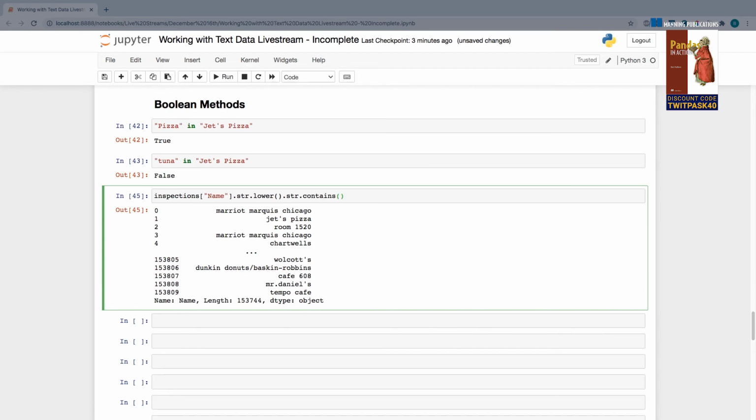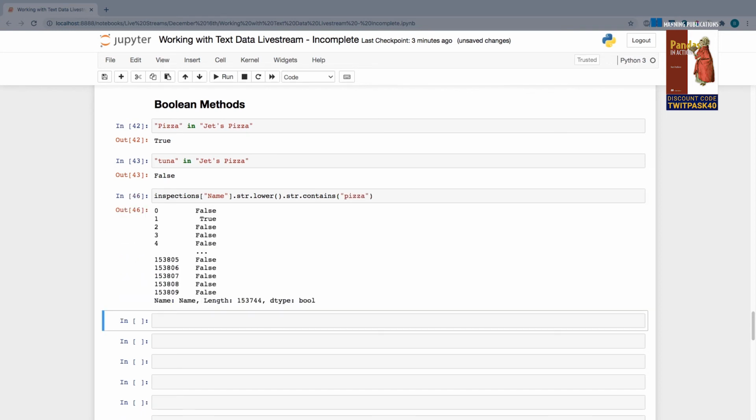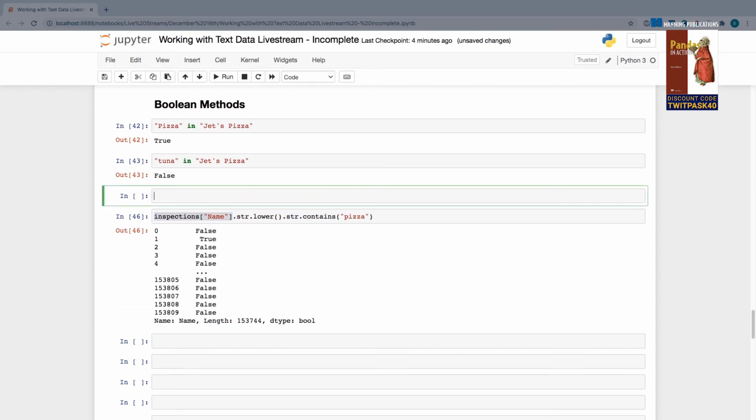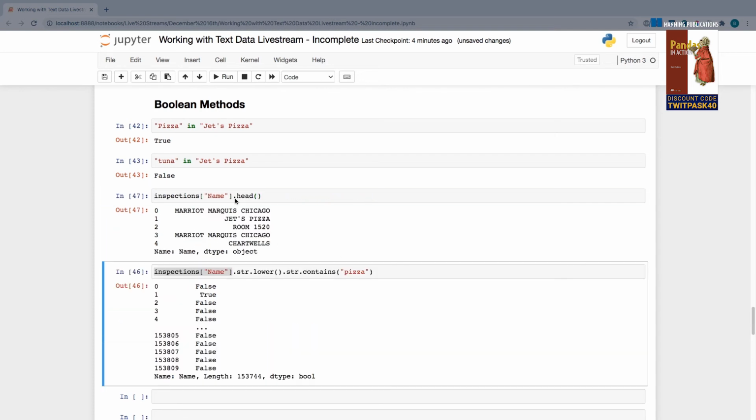Contains checks for the presence of a value or a substring in every one of the series values. What do I want to search for? The string of pizza. So I'm going to get a Boolean series, right? So we haven't extracted these rows yet, but we have a series where a false indicates that that row does not have pizza in its name, and a true indicates that it does. So just as a reminder of what we're dealing with here, here are the first 5 rows of the name column. You can see the second row, index 1, is called Jet's Pizza. So right here, we're getting a true for that. All right.